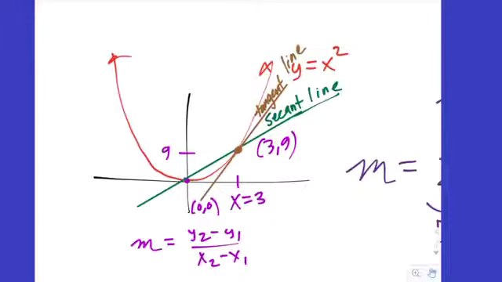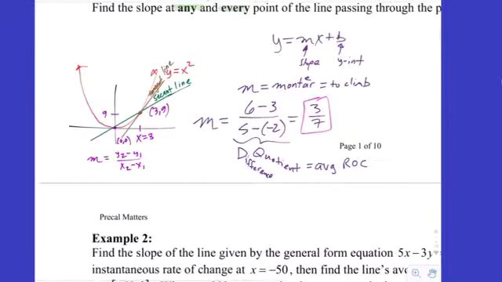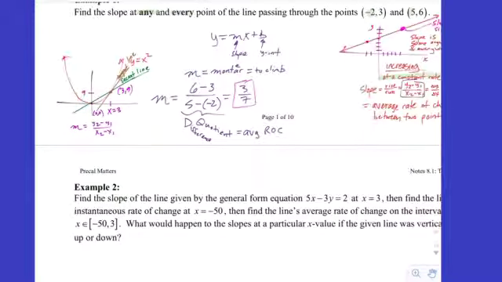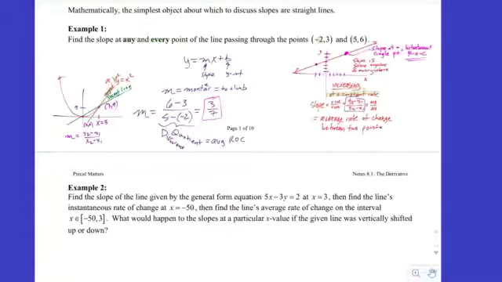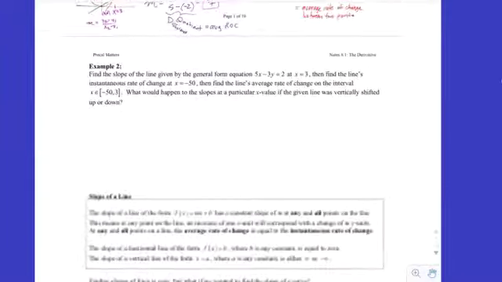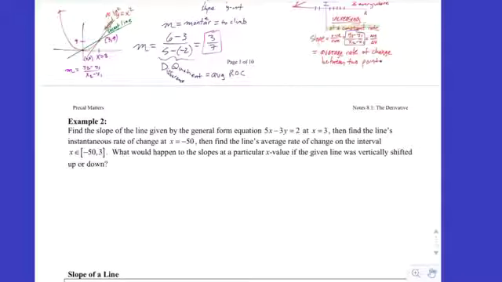Okay? So we're going to kind of get into how they circumvented the problem with only having one point. But it goes back to lines. We want to find the slope of the tangent line. Okay, so let's do one more problem and we'll call it a day, huh? I'm worn out.